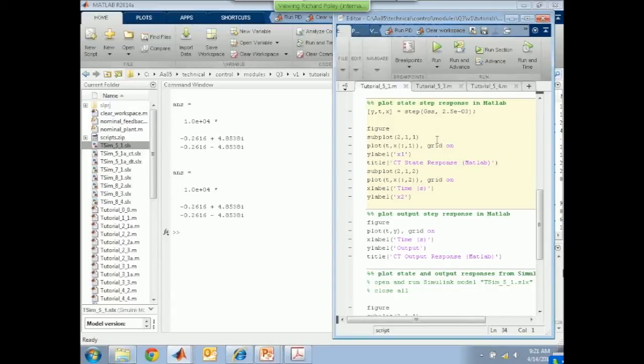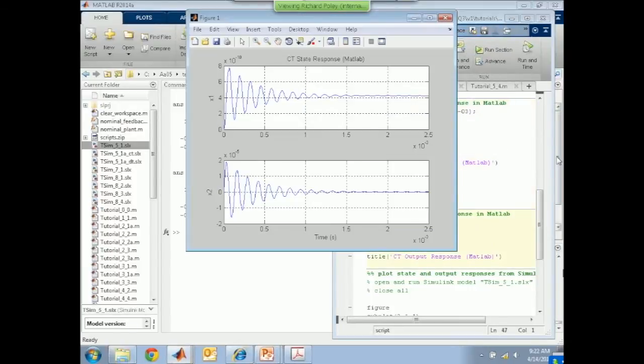Now what I'm going to do is two things. I'm going to plot the step response of the state space system in MATLAB, and I'm going to plot the output of the state space system in MATLAB. Do those two things first. First of all, it's second order, so it's nice and easy to see this. This is the evolution of the internal states, x1 and x2, for a step input. We know that the output is oscillatory, so it's no surprise that the internal states are also oscillatory.